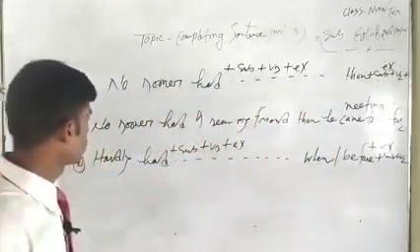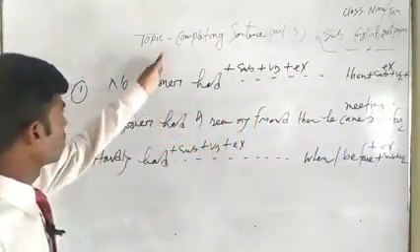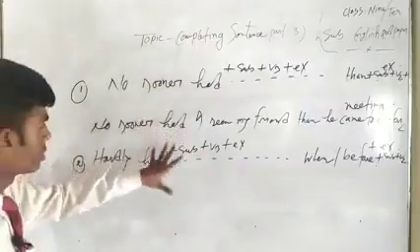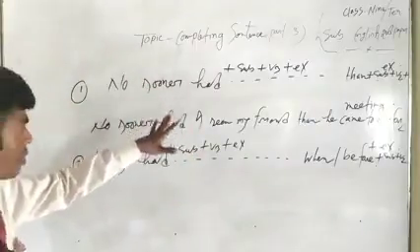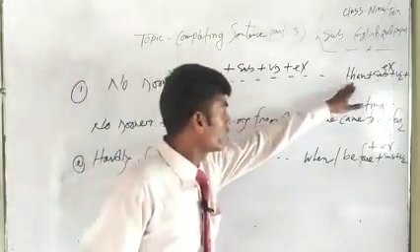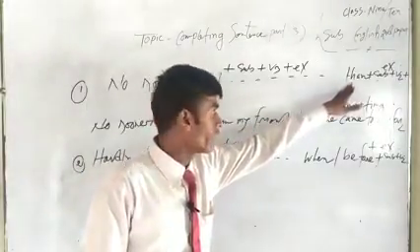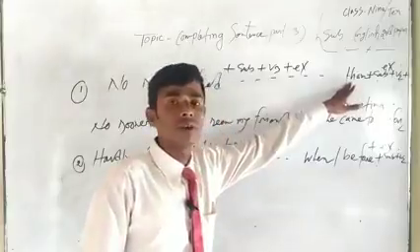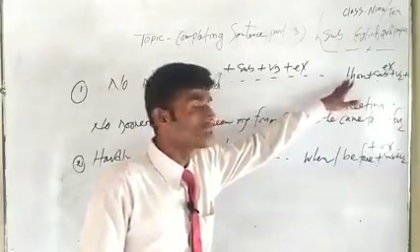Dear students, we learned from these two rules: when you find no sooner had in the question, you have to join it by using then. This then means conjunction.